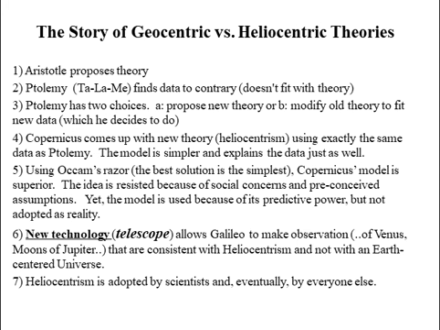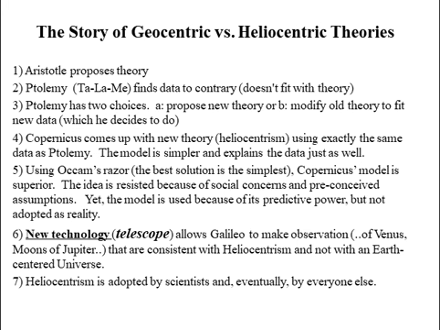Copernicus comes up with a new theory, heliocentrism, using exactly the same data as Ptolemy. The model is simpler and explains the data just as well. Using Occam's razor, which basically in a nutshell says the best solution is the simplest solution, Copernicus' model is superior. The idea is resisted because of social concerns and preconceived assumptions. Yet the model is used because of its predictive power, but not adopted as reality.